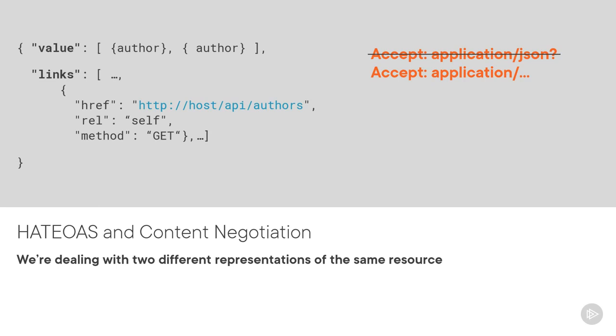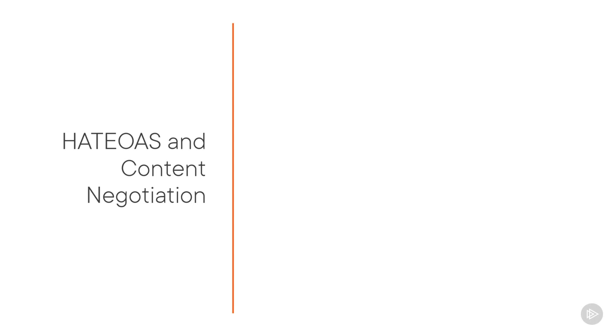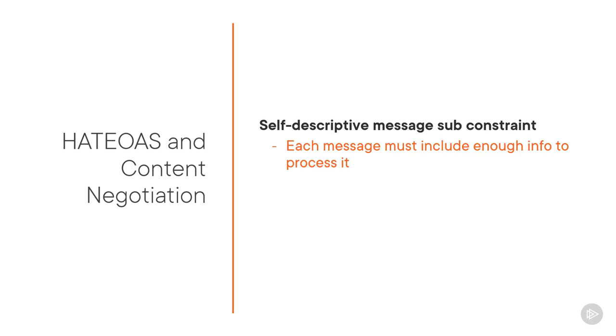The same applies to a single resource, by the way. Adding the links to one author, even without an envelope, is also a different representation, thus a different media type. By doing this, we're breaking the self-descriptive message sub-constraint, which states that each message must include enough info to know how to process it. If we return a representation with links with an accept header of application/json, we are not only returning the wrong representation.